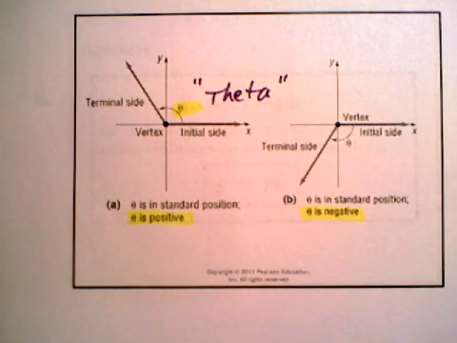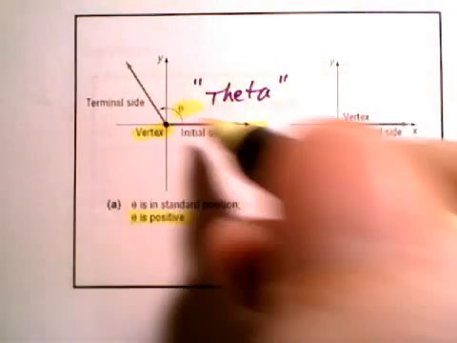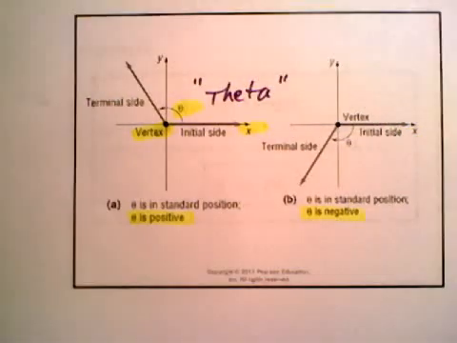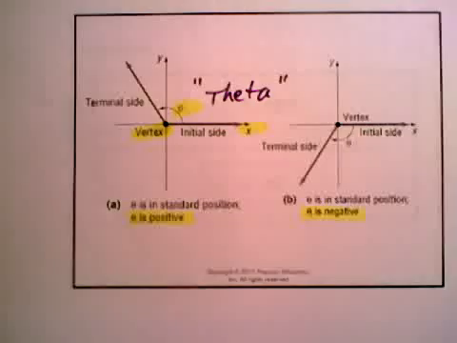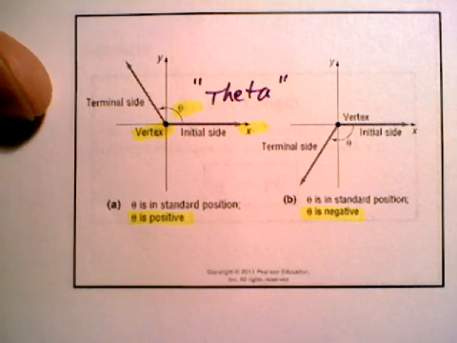That's what that means, where the initial side is aligned with the x-axis, and the vertex is right there at the origin. So that's where we get our standard position for our angles. And that's basically what you're used to, so no big deal yet.